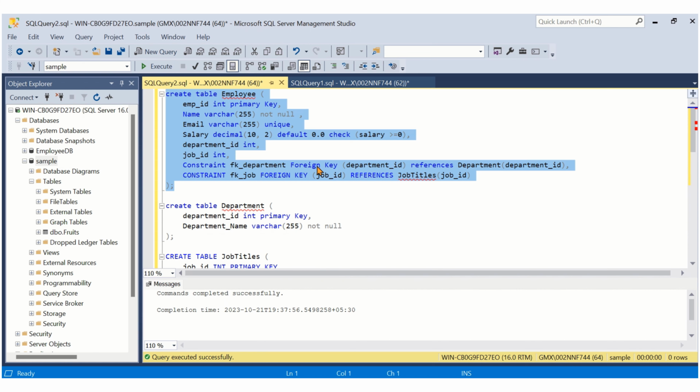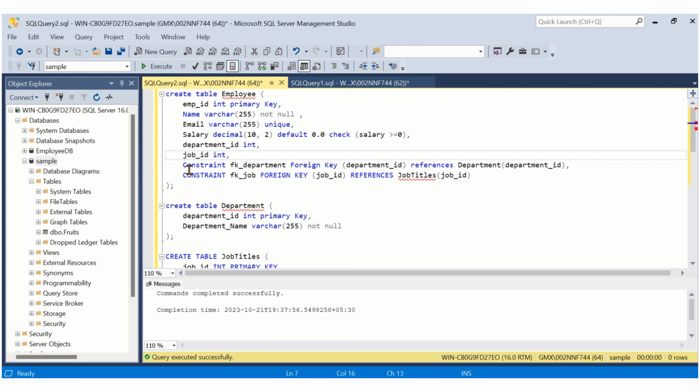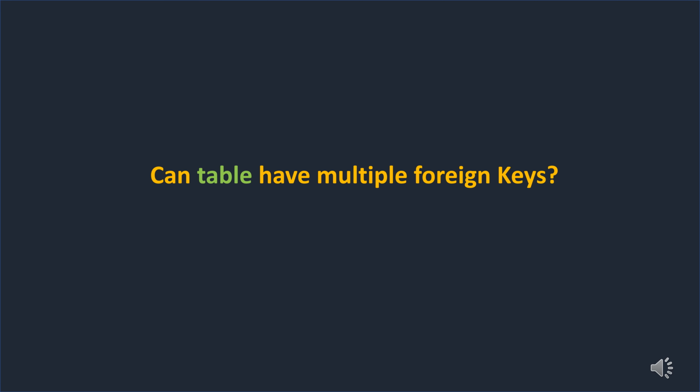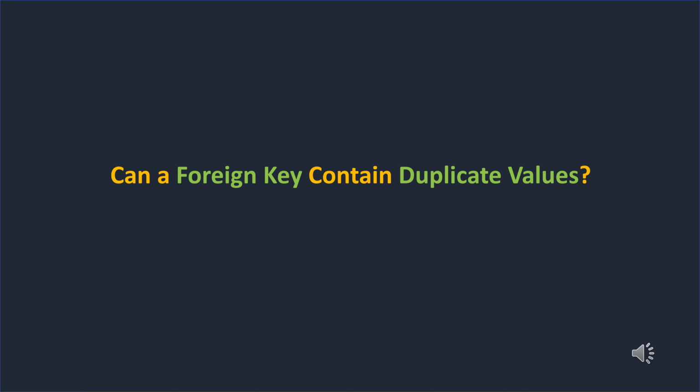So guys, here you can see we have used two foreign keys. It means we can use multiple foreign key references in one table. There is no limit on how many foreign keys we can add in one table. Can a table have multiple foreign keys? This question we already covered. Yes, a table can have multiple foreign keys and there is no limit on the foreign keys in one table.